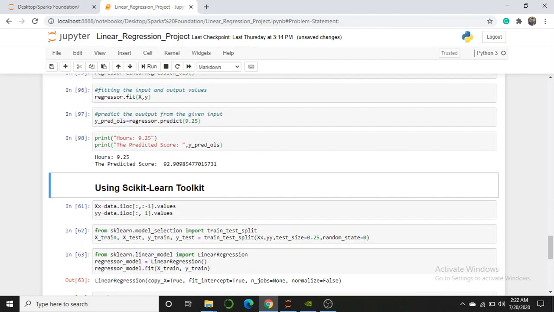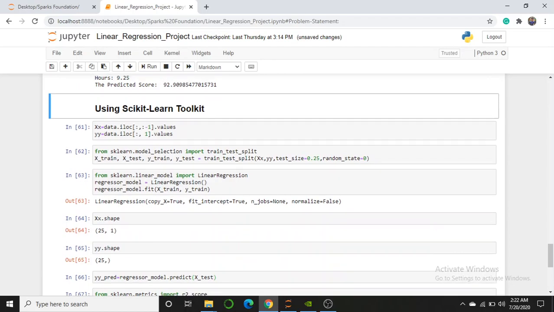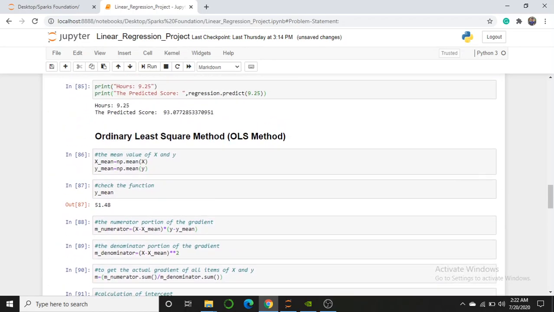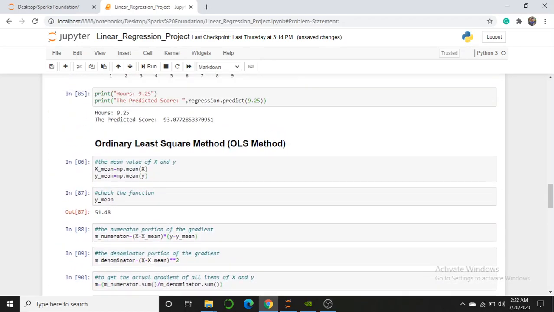So now I'm going to the common thing, the scikit-learn toolkit, that is available everywhere, because these two methods are not described properly in other areas, they are very uncommon. So I have mentioned the two methods.